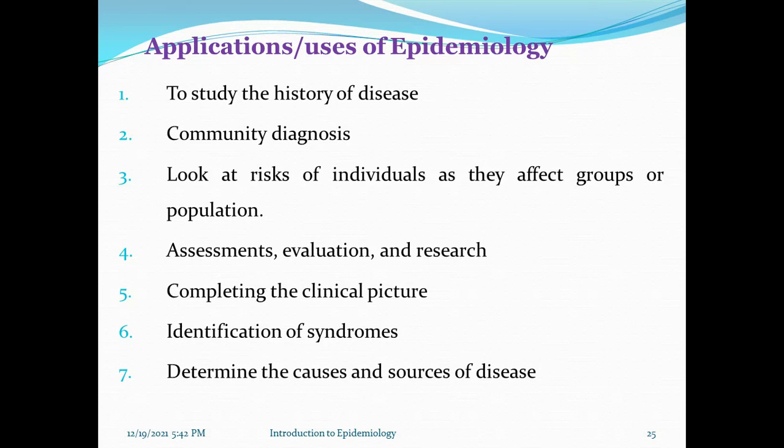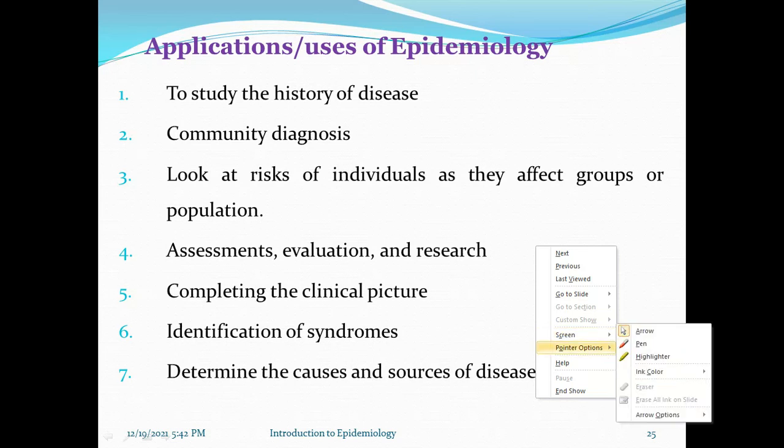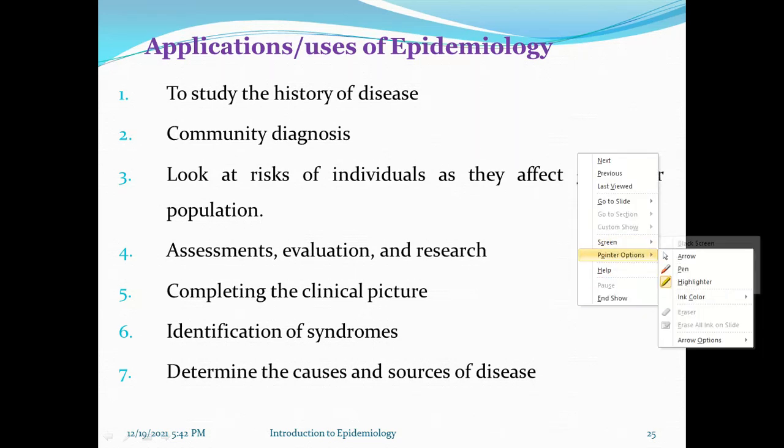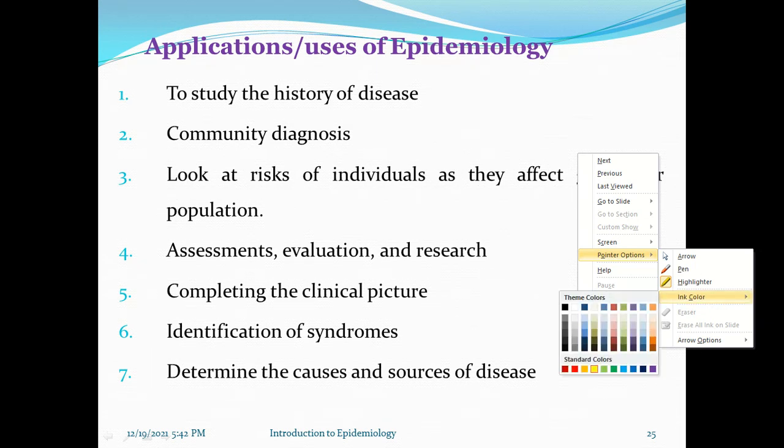The other topic is the application or use of epidemiology. Epidemiology is used to study the history of disease, for community diagnosis, to look at risk to individuals as they affect groups or populations, and also for assessment, evaluation, and research.